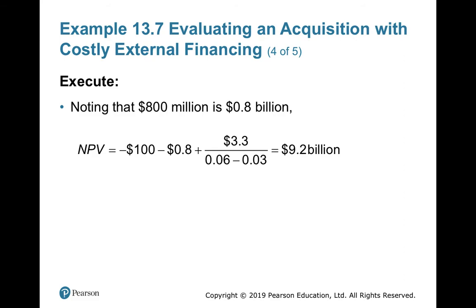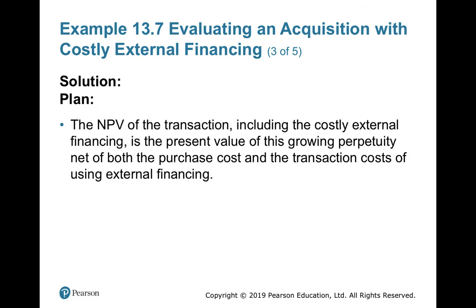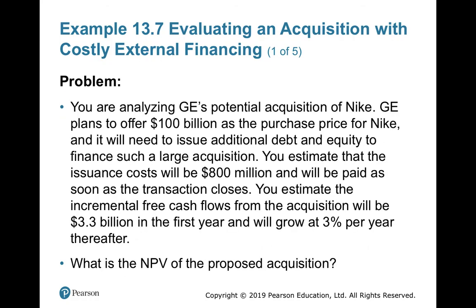You have to invest 100 billion right now. From there you have to deduct 0.8 billion as the flotation cost. If you are issuing new equity, you have to spend 800 million, that means 0.8 billion. You will not adjust this with the free cash flow, because you have to pay this right now, once the transaction closes.